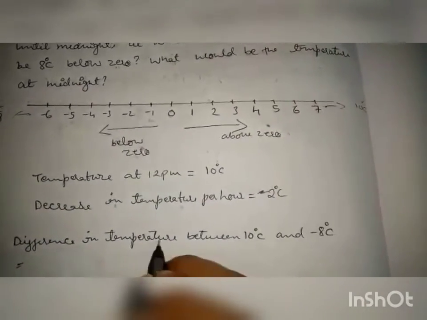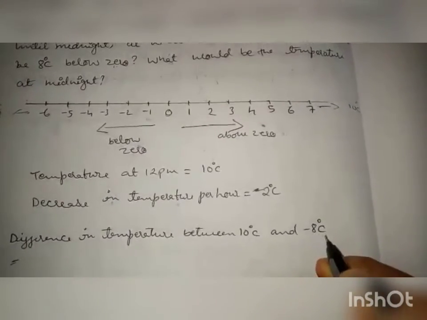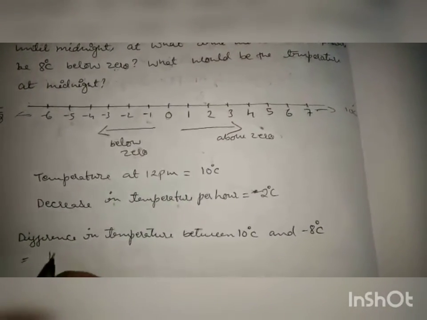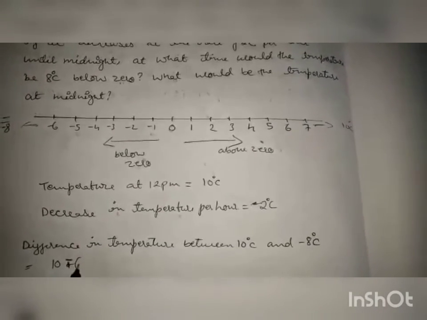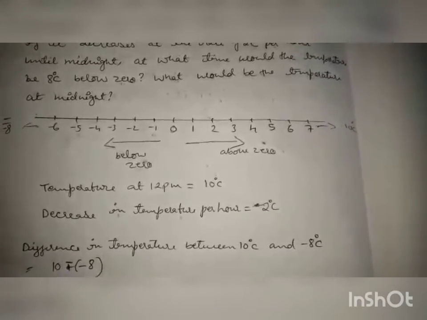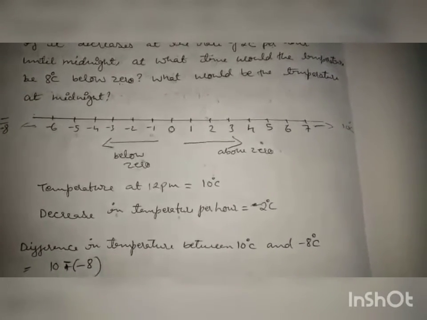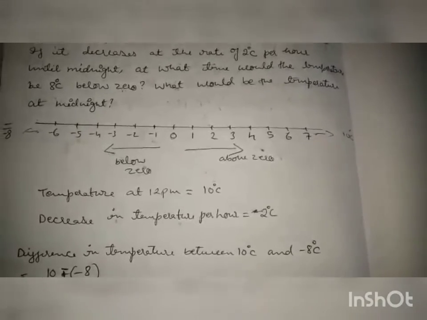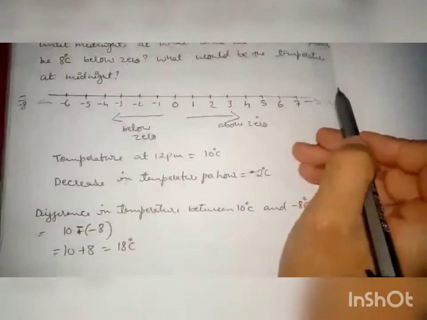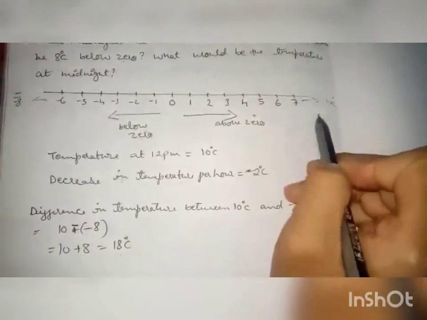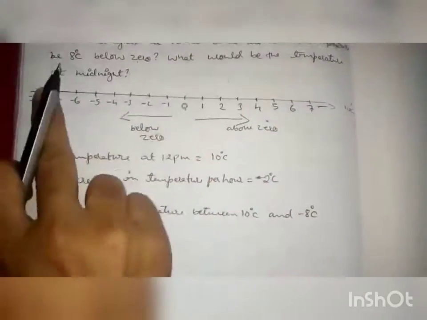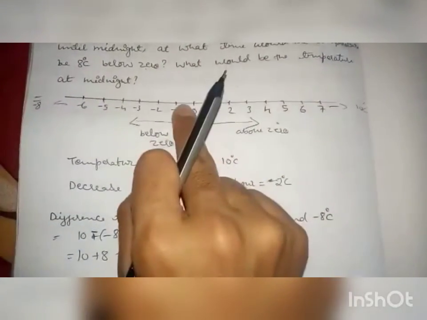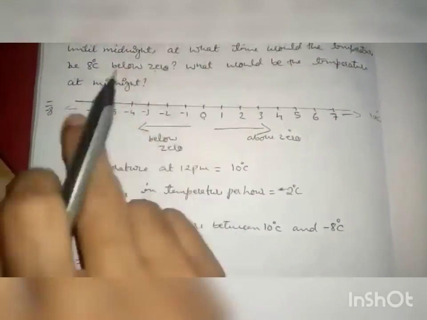So the difference in temperature between 10 degrees centigrade and minus 8 degrees centigrade is 10 plus 8, that is 18 degrees. So you will get 18 degrees centigrade. How will it be here, right? First the initial will be 10. You have to count here like this. So here it will be 10. Again here minus 8. From 10 degrees centigrade you have to reach minus 8. So this 10 plus this 8, so 18 you will get.